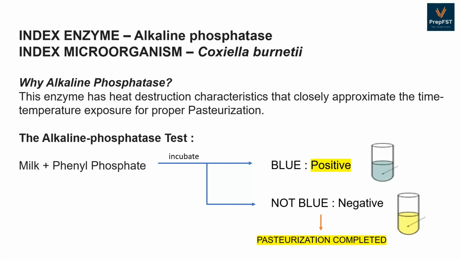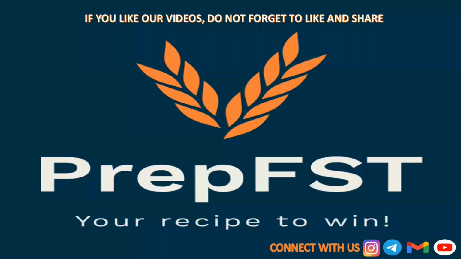Talking about the alkaline phosphatase test, the enzyme present in the milk, when it reacts with phenyl phosphate, it releases phenol. Now this on incubation gives a blue color if the alkaline phosphatase has not been deactivated by the proper pasteurization treatment. Hence, the milk lot is again sent for pasteurization. Whereas, if the test is negative, meaning the color is not blue, the pasteurization is completed and the milk is sent for packaging. So this is it from Sunday Review Quiz Series Part 5.